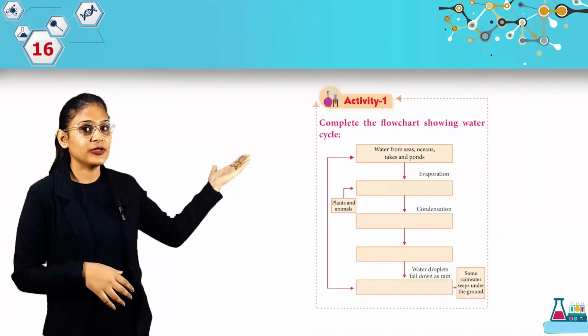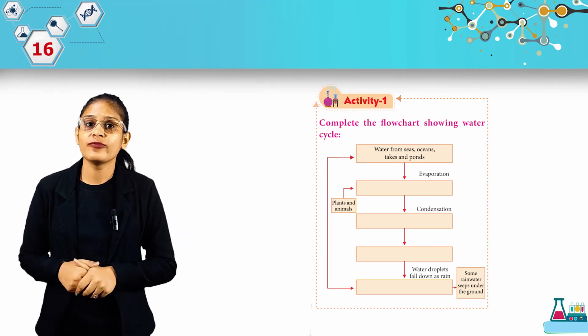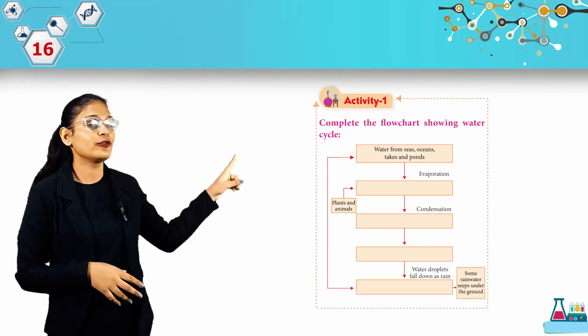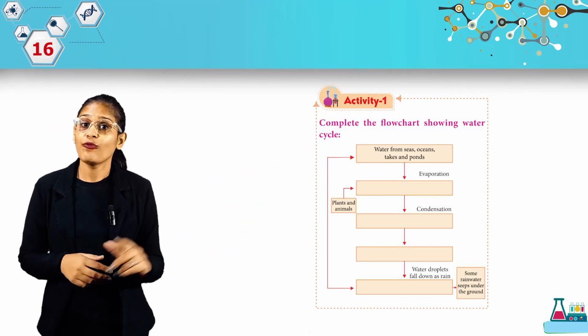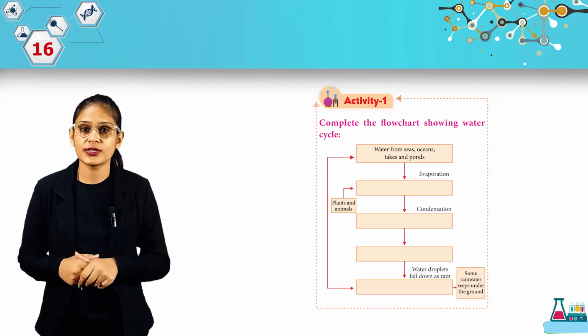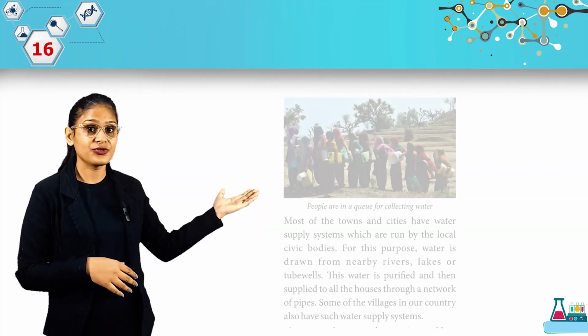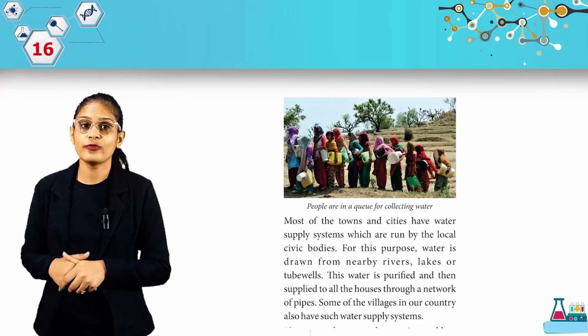Now we have activity 1. Complete the flow chart showing water cycle. So students, look at this flow chart. You have to complete it with the help of the diagram of water cycle. Look at this picture, students. People are in a queue for collecting water.